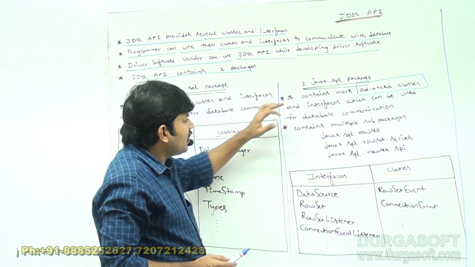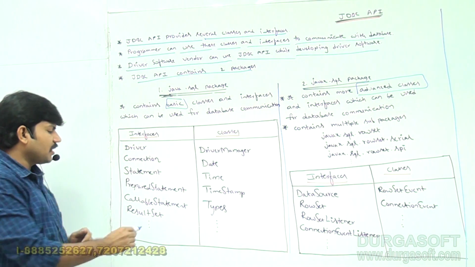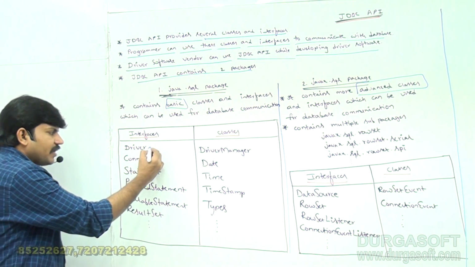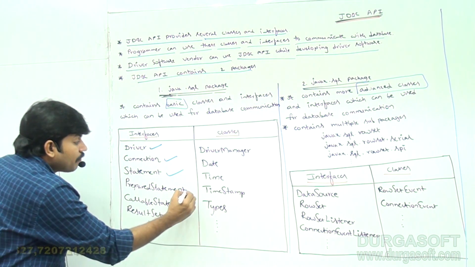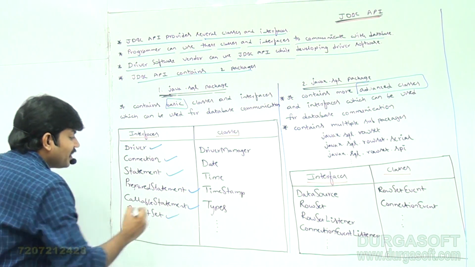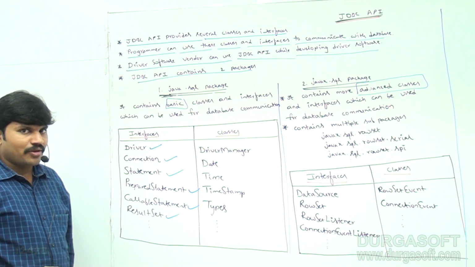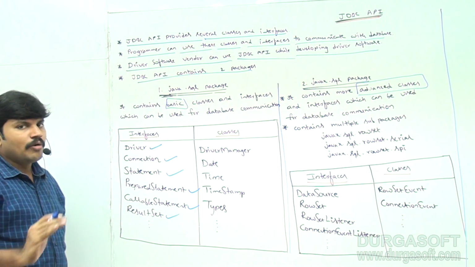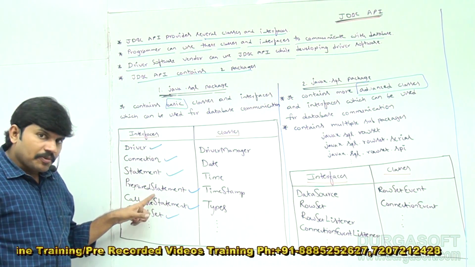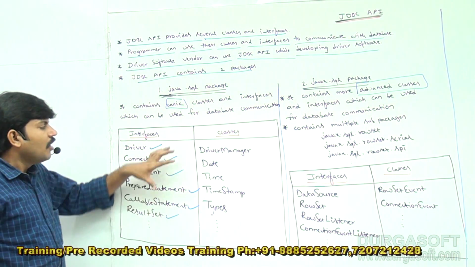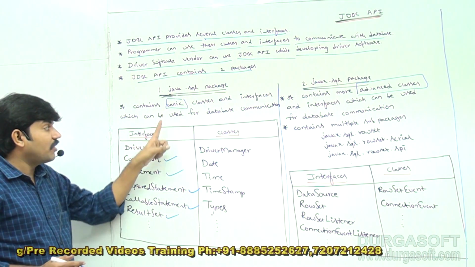In the java.sql package, what are the various important interfaces? Driver, Connection, Statement, PreparedStatement, CallableStatement, ResultSet, like this. A very important question for the interview: what is a Statement? How many statements are there in JDBC? Statement, PreparedStatement, CallableStatement are all interfaces present inside java.sql package.